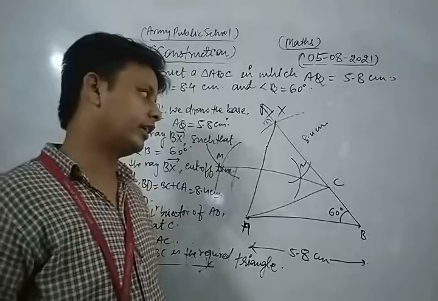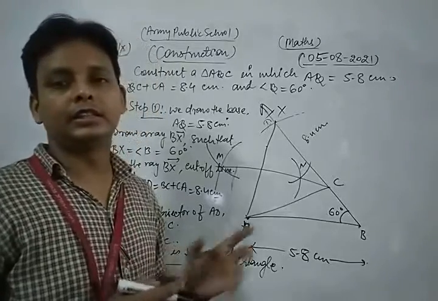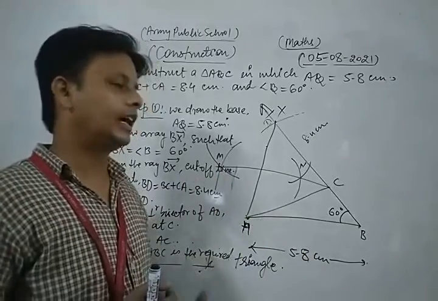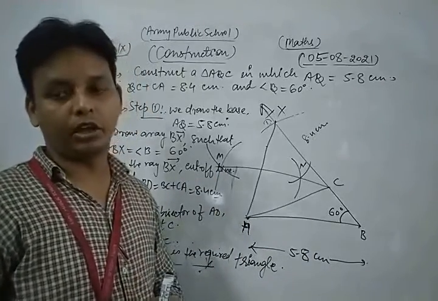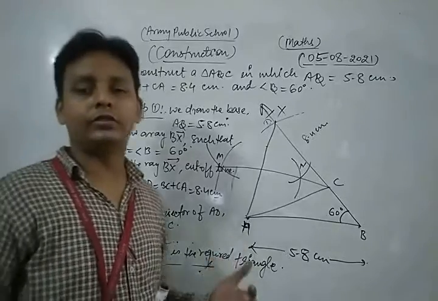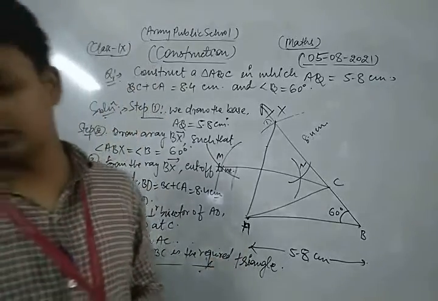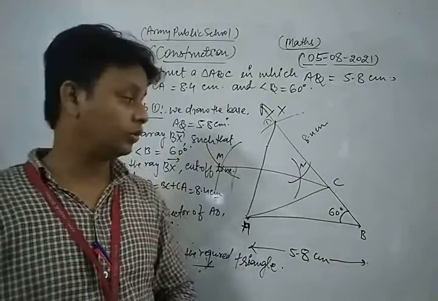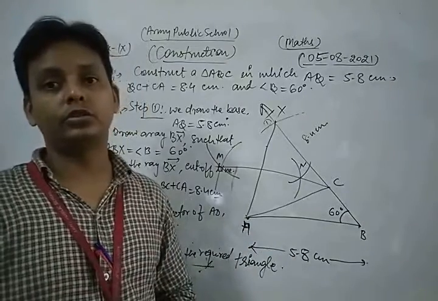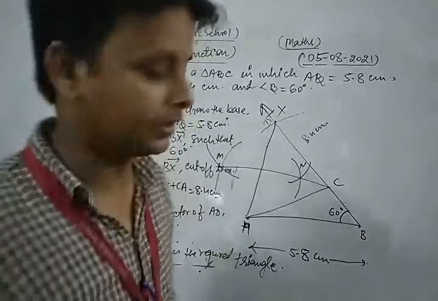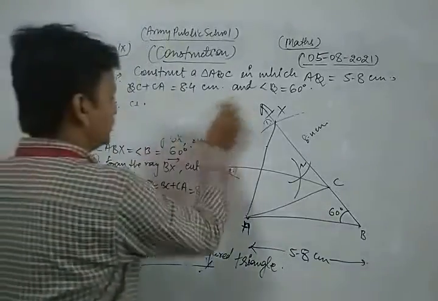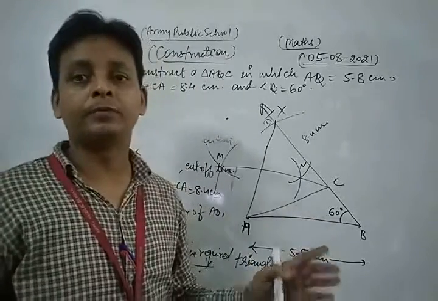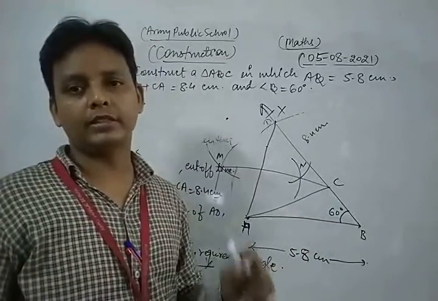Okay, so in this way you can draw this type of triangle when the base, one base angle and the sum of the other two sides are given. Now we do the justification, because if the question says to justify your construction, then you must justify your construction also. Please write the steps of construction very carefully. Without steps of construction, your answer is incomplete.